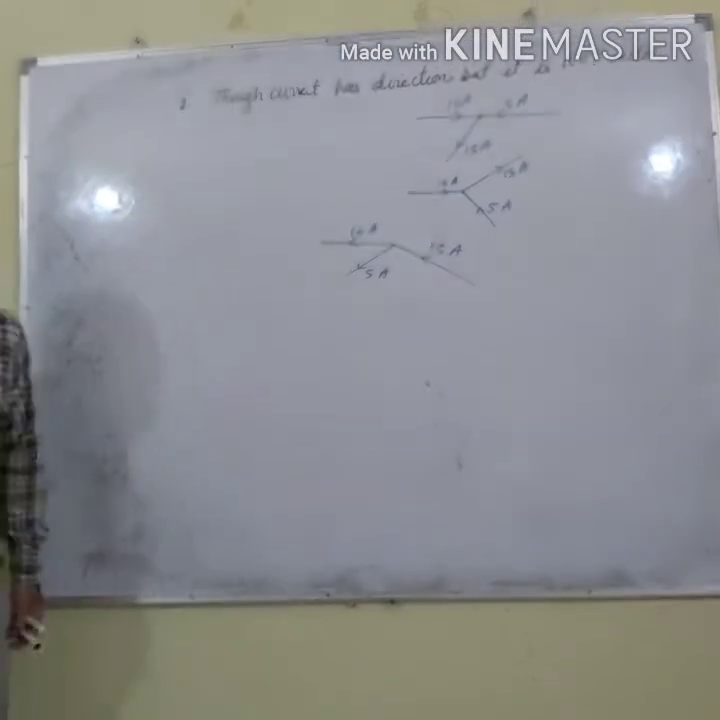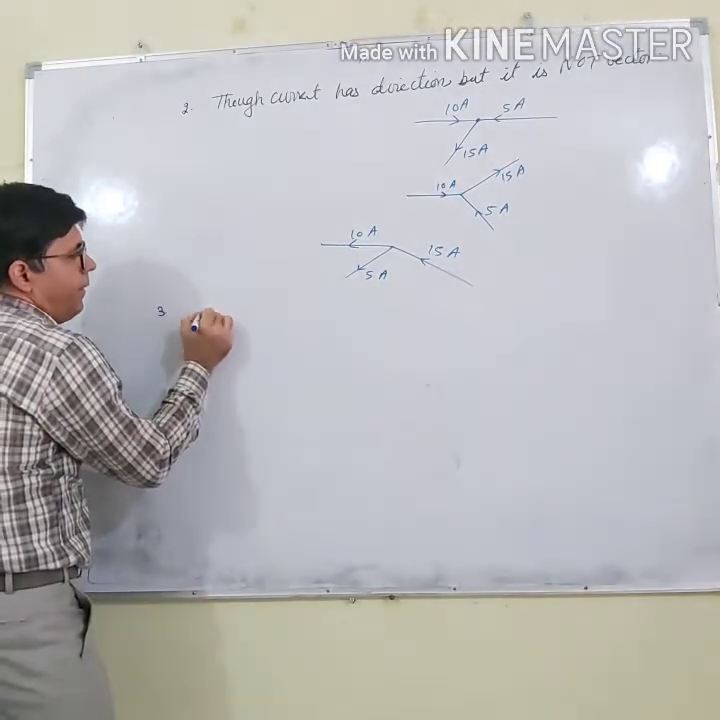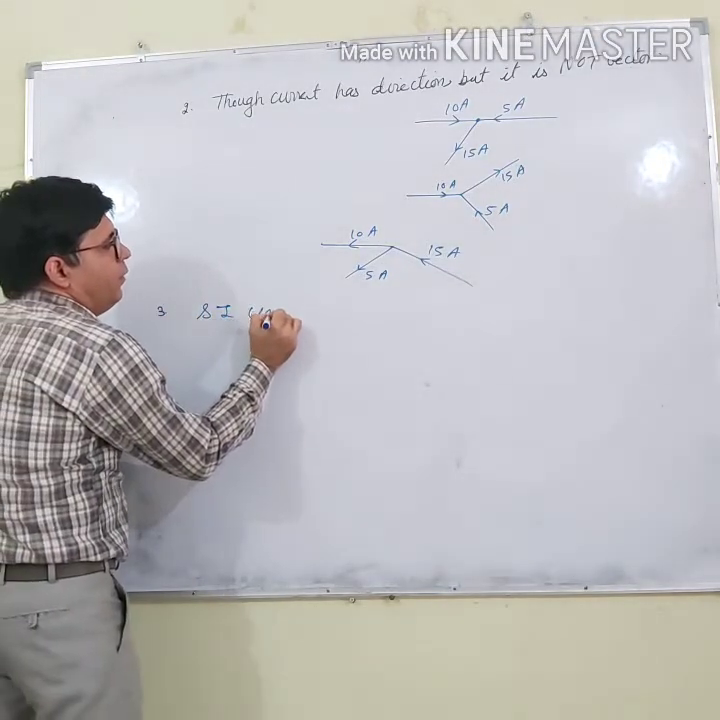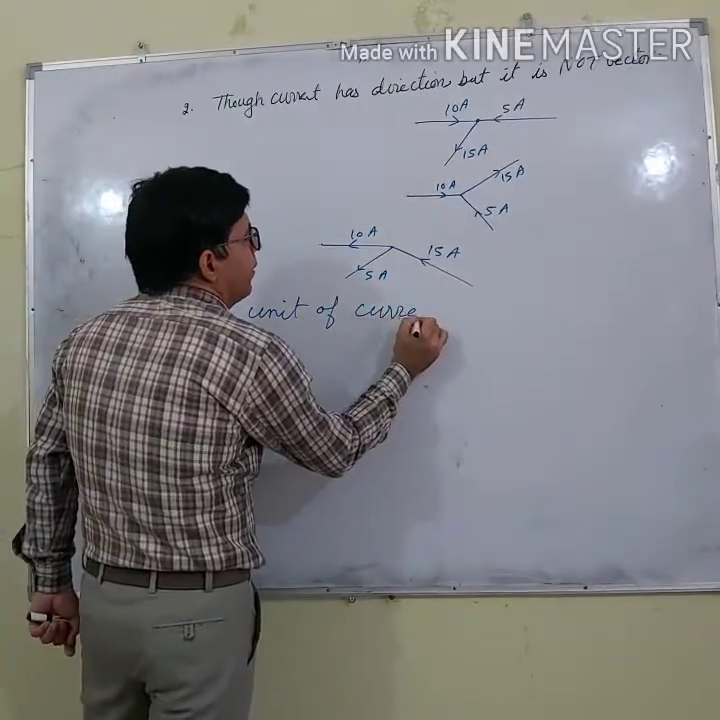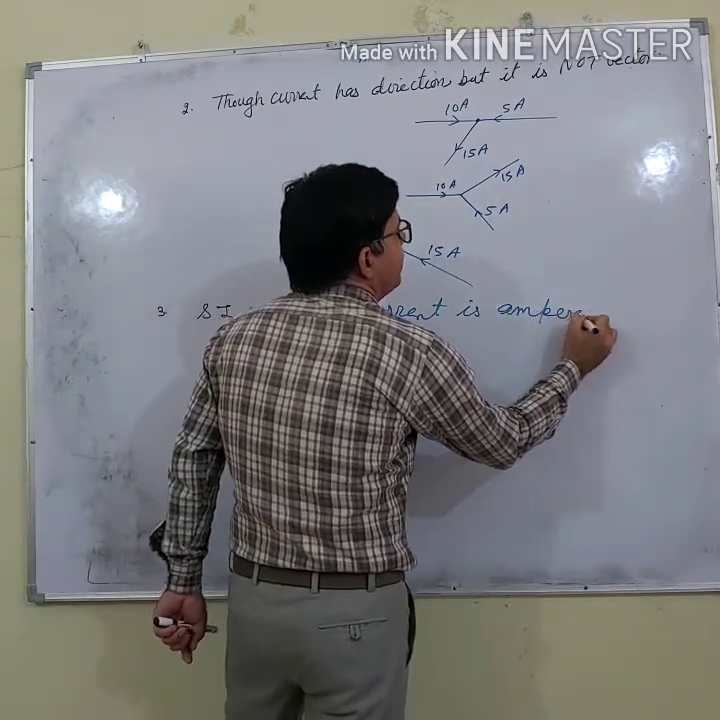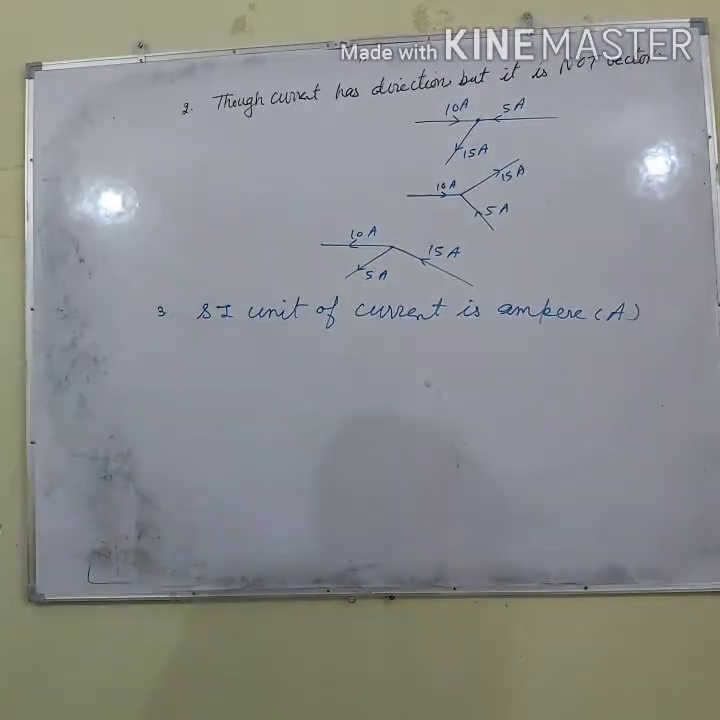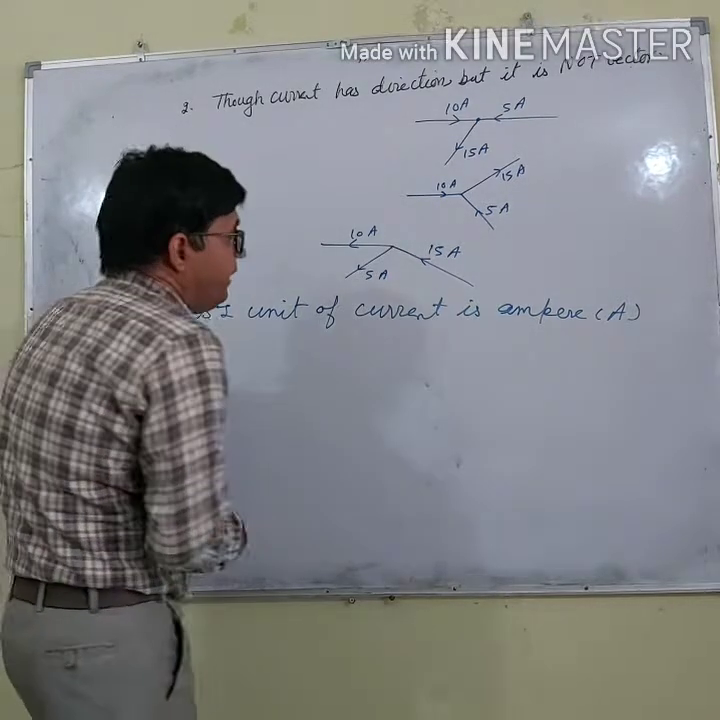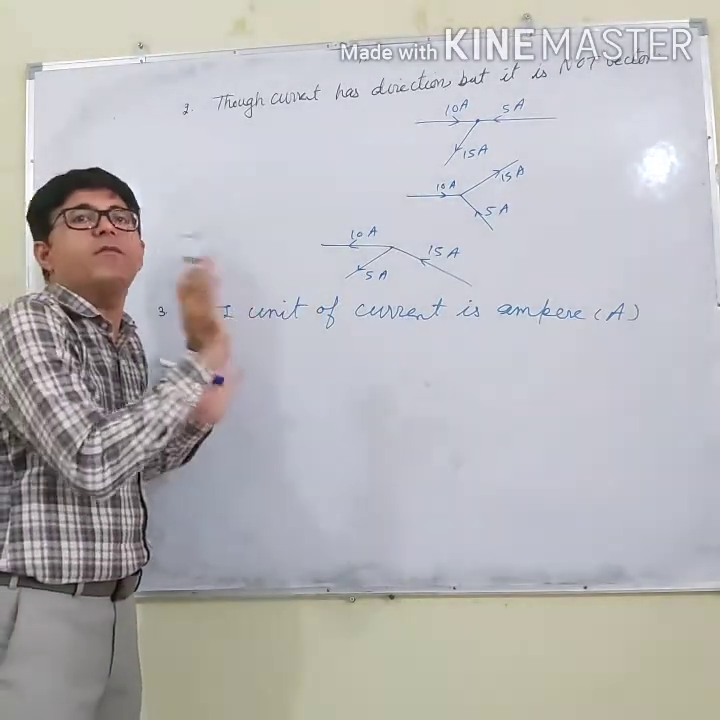SI unit of current is ampere. Ampere is represented by capital A. Why is ampere represented by capital A? The reason is that Ampere was a scientist. To honor him, the unit of current is named after him.